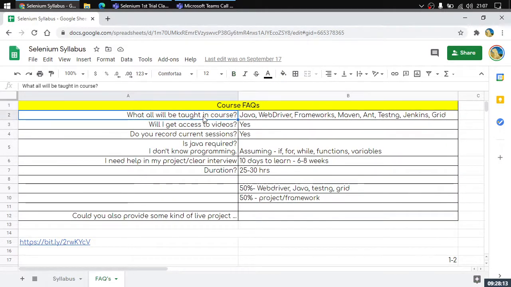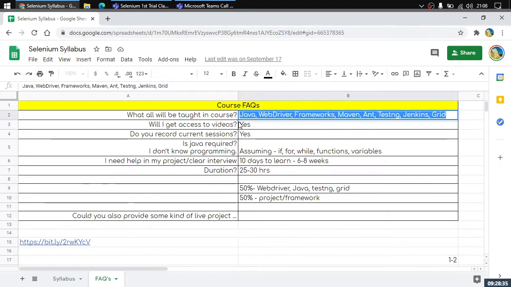So the first question is what all will be taught in the course. We will be learning about Java. We will be learning about WebDriver. We will be learning frameworks. We will be learning about Maven. Ant was covered earlier; Ant is not covered now, but we will be getting an idea if you guys need it. Next thing is TestNG and Jenkins and Grid. So these are all the things that we will be learning in this particular course.